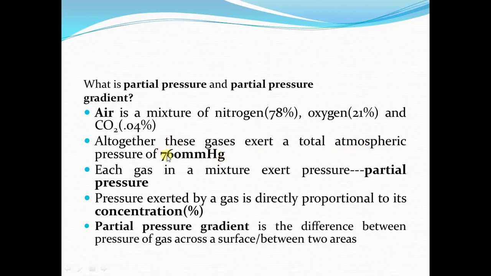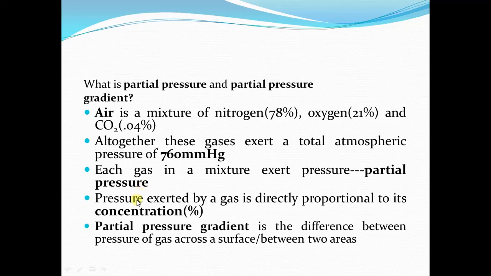Now each gas in the mixture will exert pressure, and this pressure is called the partial pressure. So partial pressure is the pressure exerted by a gas in a mixture of gases.